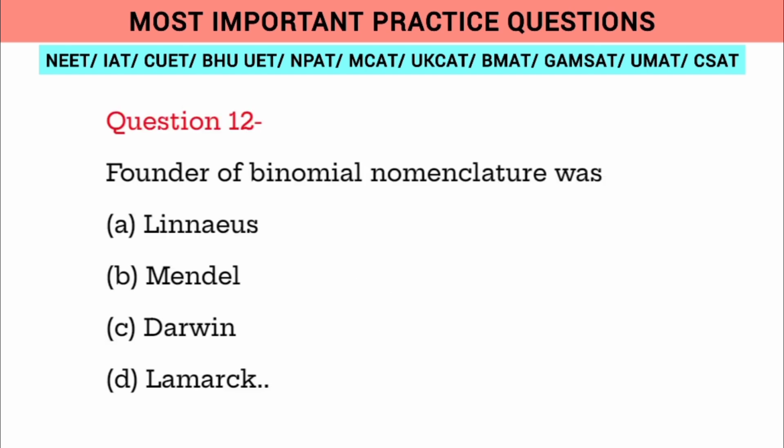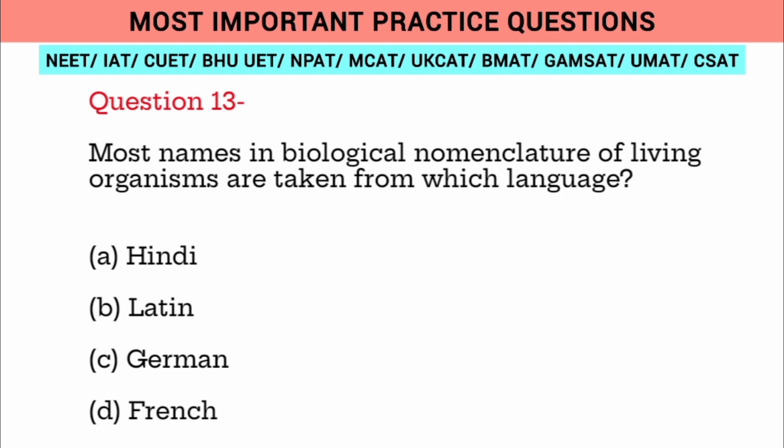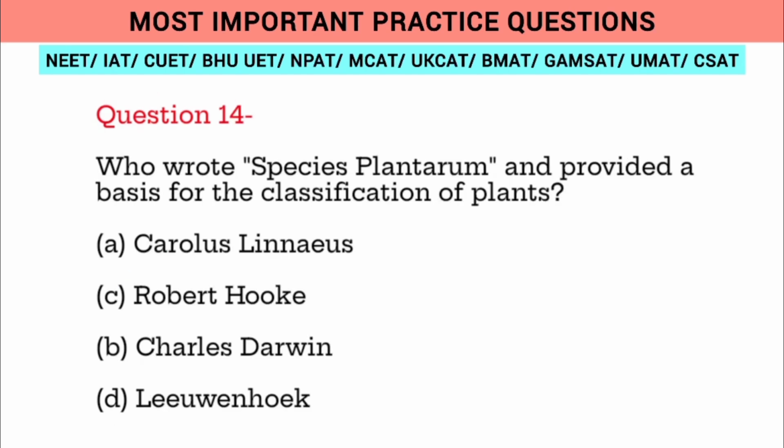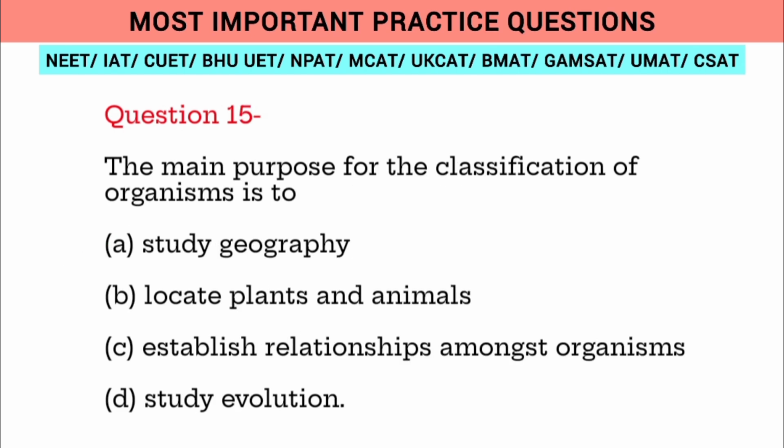Question 12. Founder of binomial nomenclature was: A. Linnaeus, B. Mendel, C. Darwin, D. Lamarck. Question 13. Most names in biological nomenclature of living organisms are taken from which language? A. Hindi, B. Latin, C. German, D. French. Question 14. Who wrote Species Plantarum and provided a basis for the classification of plants? A. Carolus Linnaeus, B. Robert Hooke, C. Charles Darwin, D. Leeuwenhoek.